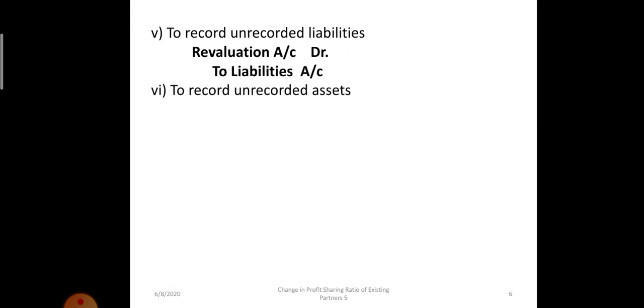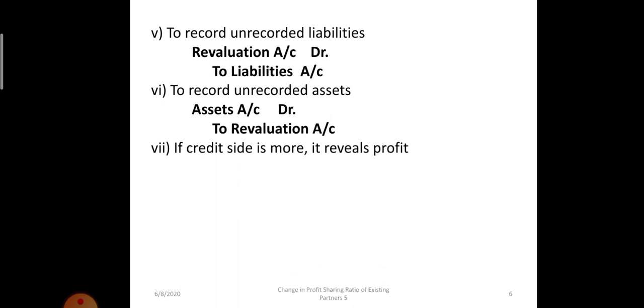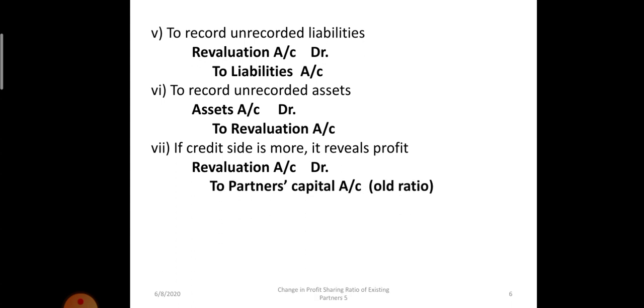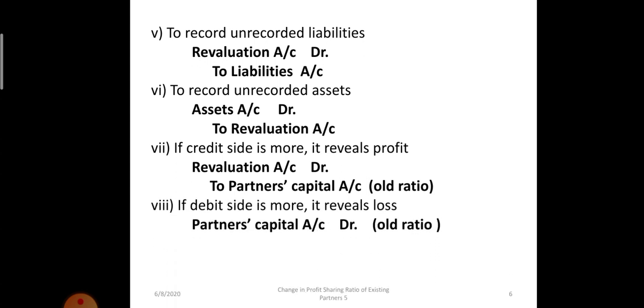In the same manner, unrecorded assets value is increasing, so asset will be debited and revaluation account will be credited. If profit is there, balancing figure is written on the debit side of revaluation, so revaluation account debit to partners' capital account in the old ratio. If debit side is more, then partners' capital account debit to revaluation account.